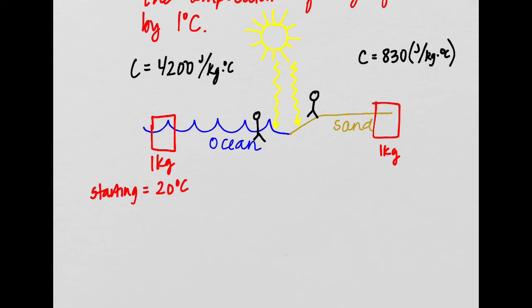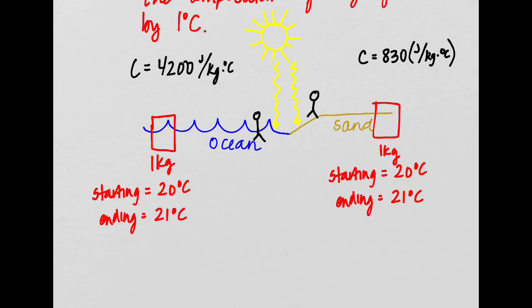So to raise the temperature of this 1 kilogram of water to an ending temperature of 21 degrees Celsius, and the same with the sand, we're going to say the sand starts at 20 degrees Celsius, and we're going to raise the temperature to 21 degrees. We're just going to increase the temperature by 1 degree.